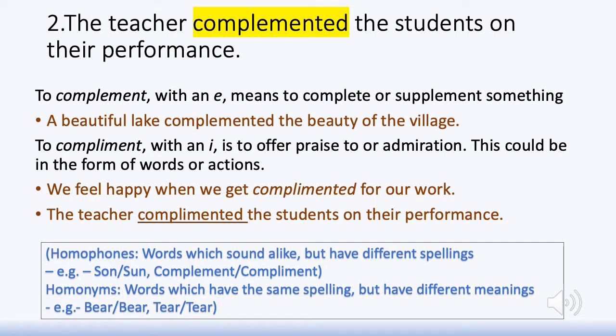There are two different kinds of compliment. One is COMPLEMENT, the other is COMPLIMENT. Now, such words which sound alike, which are pronounced alike, but which have different spellings and which naturally mean different things, they are called homophones.